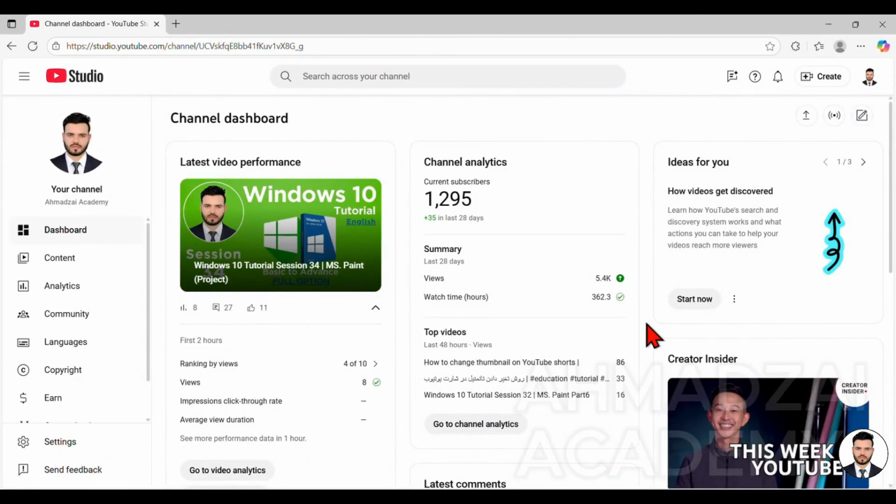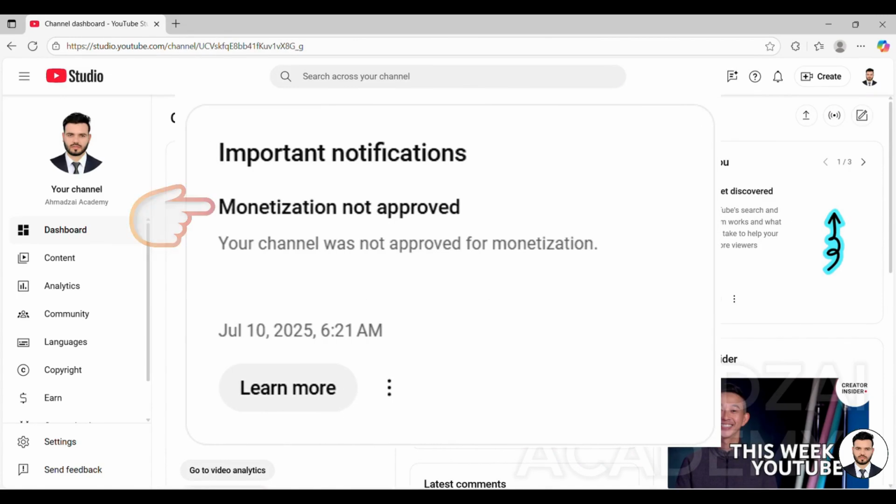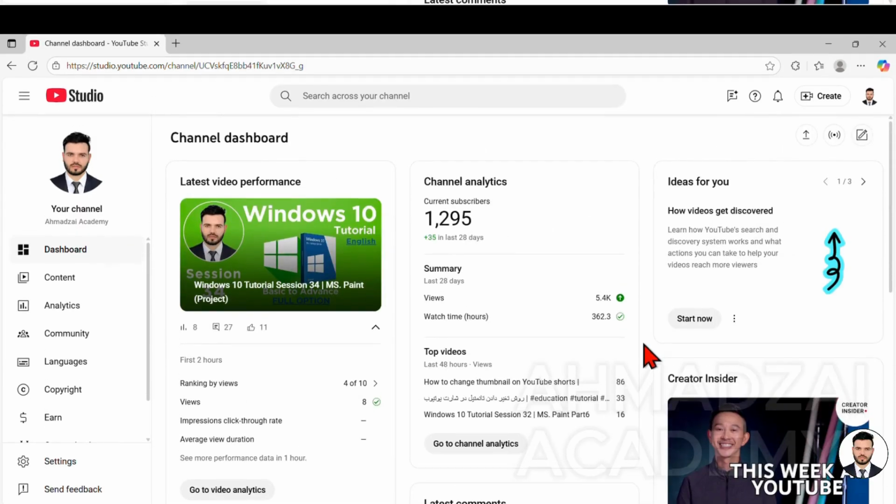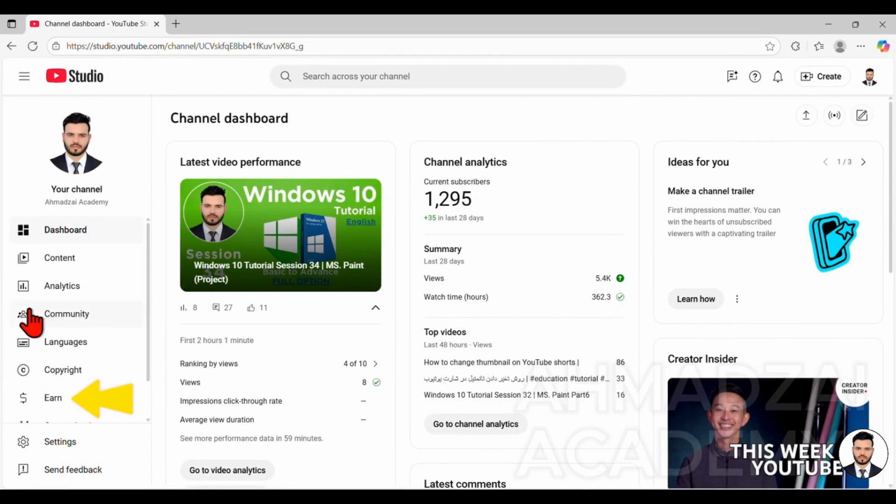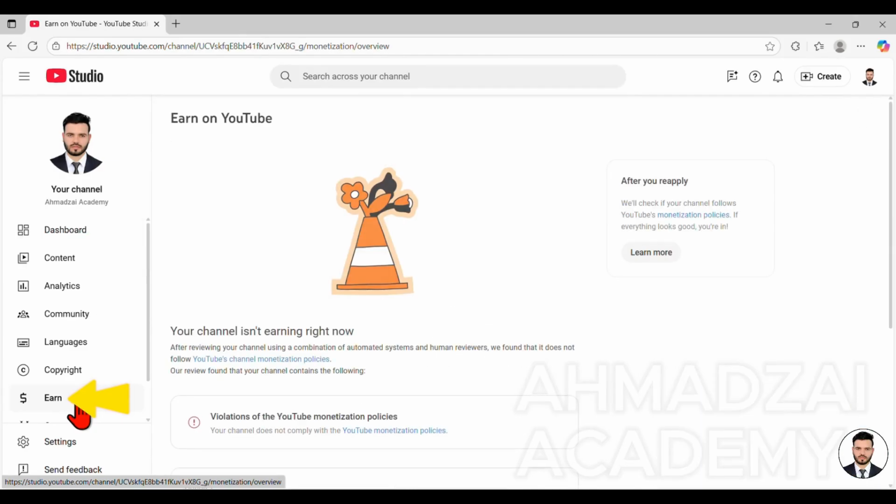So, when you are in your dashboard, at the same time, you will also receive a message in your channel. In the notifications section, it will say that you have not been recognized as eligible and your monetization has been rejected. And if we want to get more detailed information, we come to this section and click on the Earn tab. Here they provide us with detailed information.